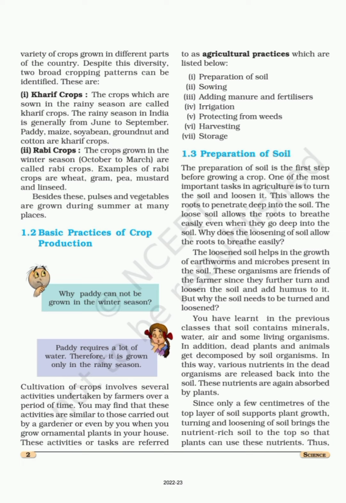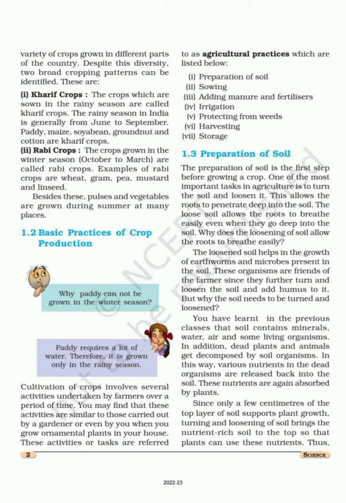Because of this, different types of gases like oxygen, nitrogen are mixed in the soil, so it is helpful to the plant, even when they go deep into the soil. Why does the loosening of soil allow the roots to breathe easily? This is your question. You can comment your answer in the comment section.